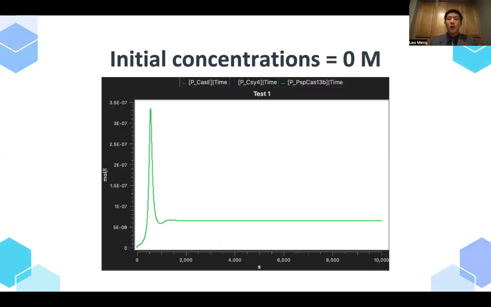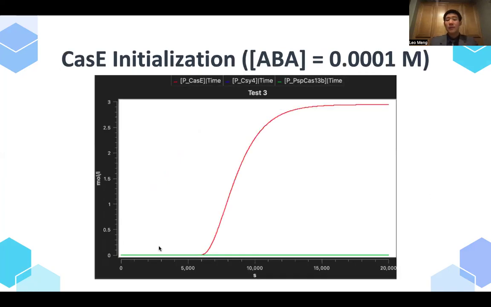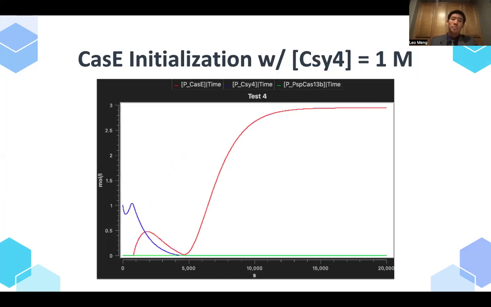And as you can see, with initial concentrations, everything is cross-suppressed to a 0 steady-state concentration. When I have CSY4, it establishes a steady-state concentration and completely dominates over the other two proteins. When I introduce Cas-E at time equals 0, I see that Cas-E begins to dominate at around 6,000 seconds, and I basically initiate the low state concentration. When I have CSY4 already, and then I introduce Cas-E, as you can see here, Cas-E still prevails, so the memory switch works even in the presence of concentrations of other proteins.